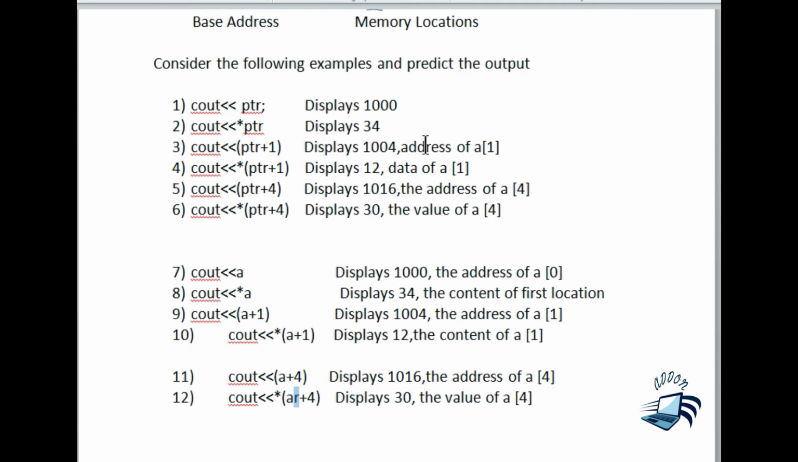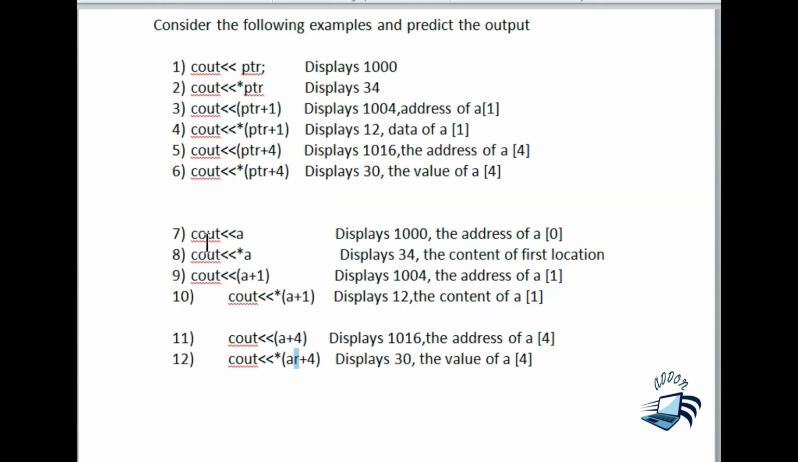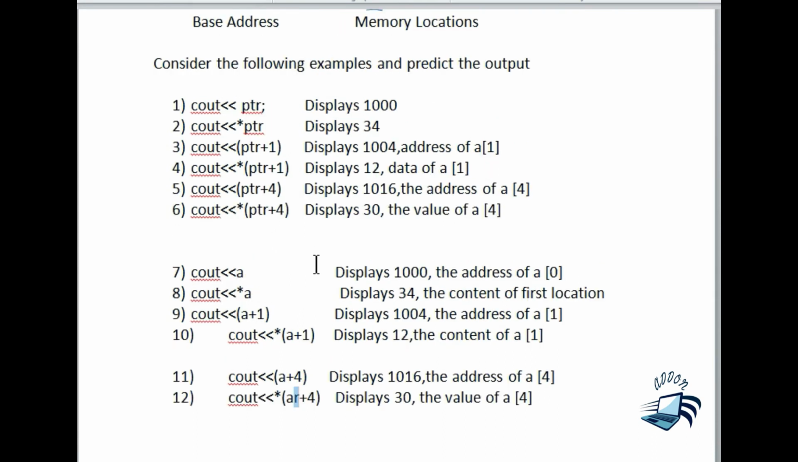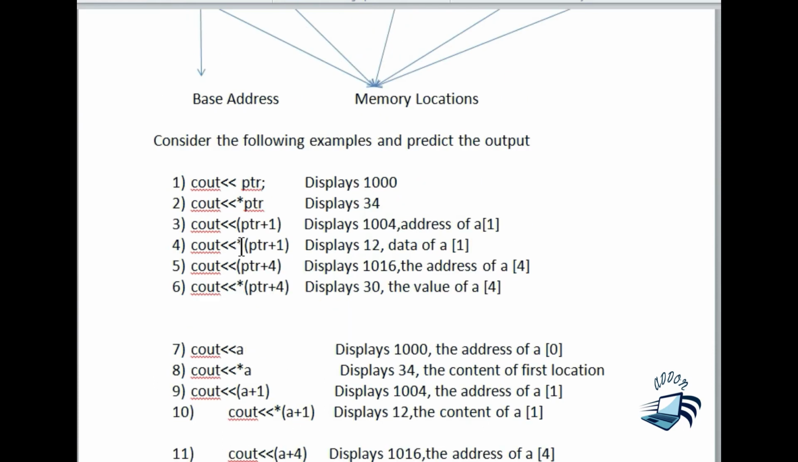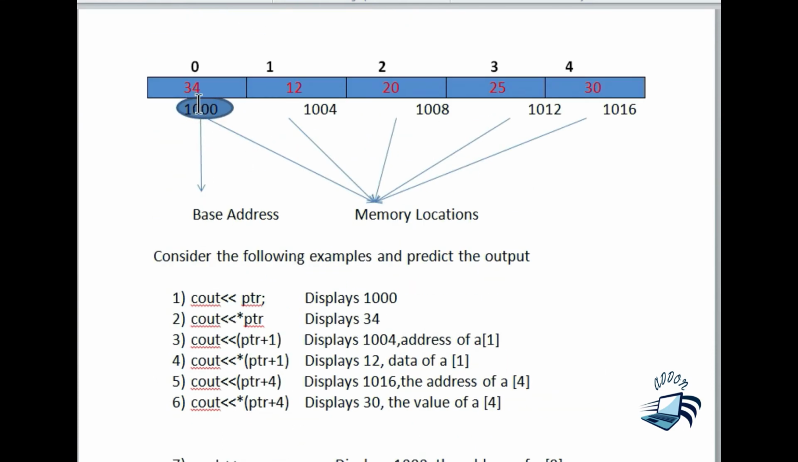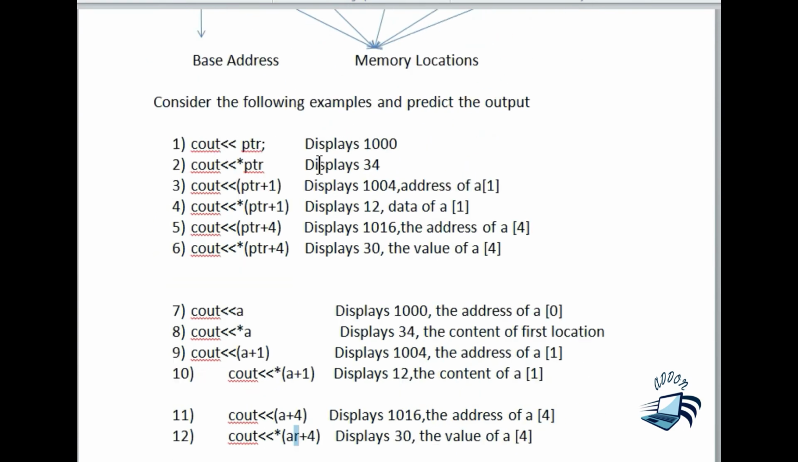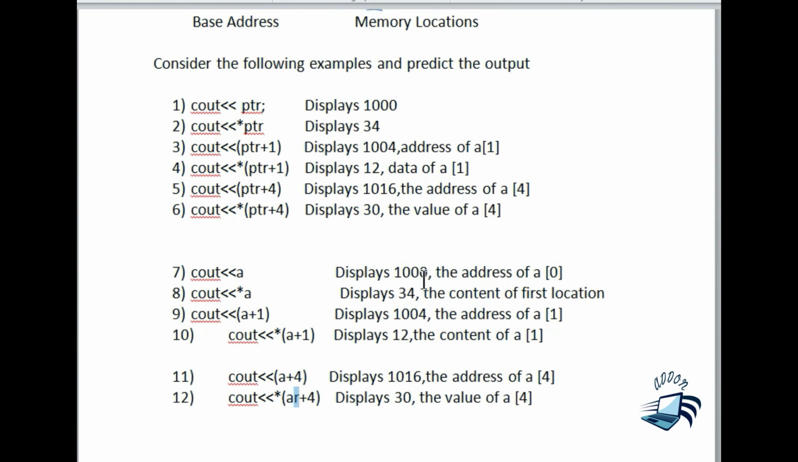The same output can be obtained with the array name, because the array name is also a pointer. So here in the seventh statement I have given cout A. What will be the output? Here the value will also be 1000, because we know that the array name always points to the starting address, that is 1000. So here the value printed will be 1000.